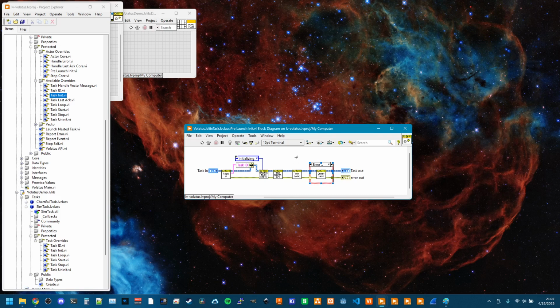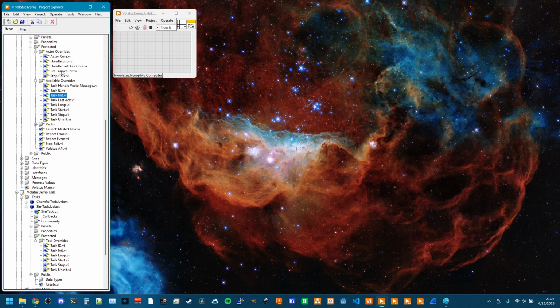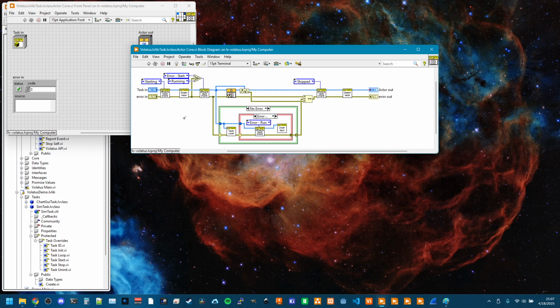Similarly for actor core, where most of the work happens, this is doing things like giving the task its last chance to initialize after pre-launching it, but before any of its main logic. So things that you normally can't do in pre-launch are things like launching actors, launching other actors, or in this case, launching nested tasks. Tasks can be nested arbitrarily and still all follow this pattern.